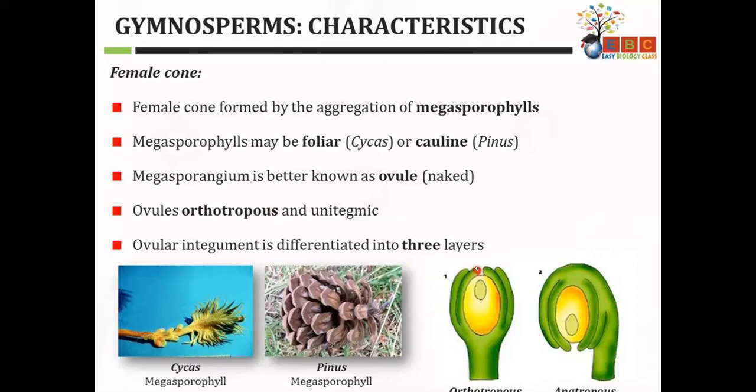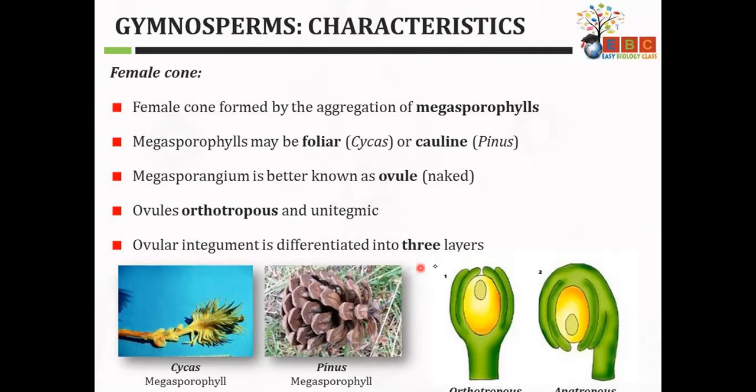When we talk about gymnosperms, and especially in grade 12, we will learn about angiosperms, you will know more about the ovule. So it has only one covering, that's why unitegmic. But the integument, the outer covering, is differentiated into 3 layers. So you can see in case of cycas, the megasporophyll is foliar, I told you leaf-like, and in pinus you can see it is colline, woody type. Is it clear to everyone?